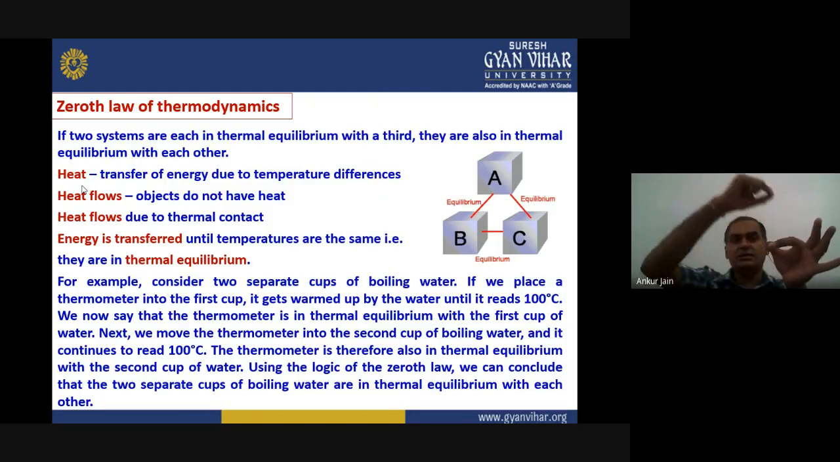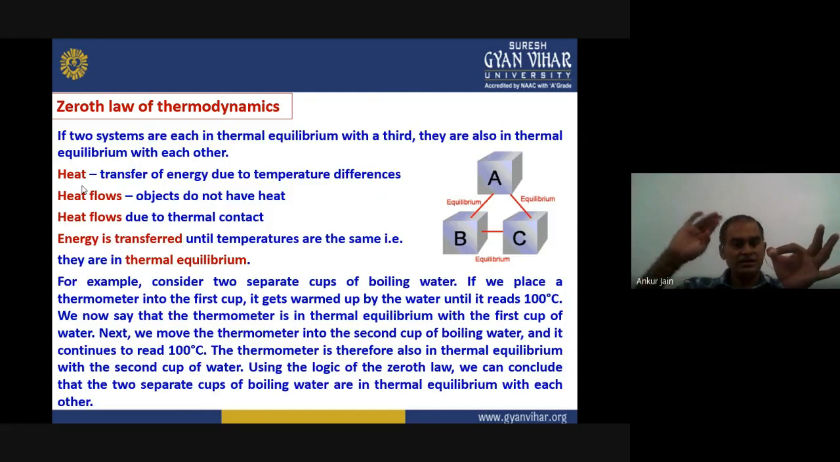Now if we remove this thermometer and put it into the second cup, and if it continues reading 100 degrees, if the reading does not change, that means the thermometer is in thermal equilibrium with the second cup also. And because this thermometer is in thermal equilibrium with the first cup and the second cup, these two cups will also be in equilibrium. This is the example, and using the logic of the zeroth law of thermodynamics, we can conclude that these two separate cups of boiling water are in thermal equilibrium with each other.